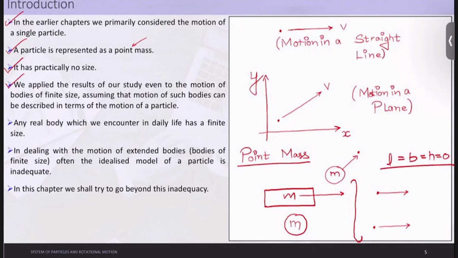Everything we understood, let us say that this mass was 5 kg. So we are making it to be understood in such a way that the physics was being applied to a point mass present at this location, which has a mass equal to 5 kg.